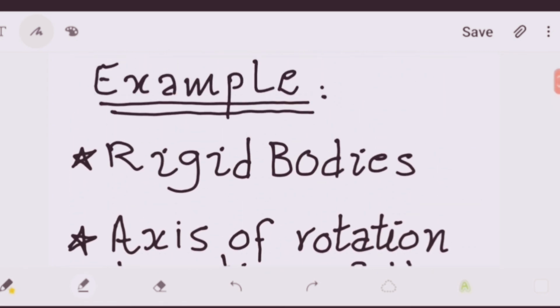Rigid bodies. The torque is produced only in rigid bodies, or the rigid bodies can turn due to the action of the force. All of you know a body is composed of a large number of small particles. If the distance between all pairs of particles of the body does not change by applying the force, then it is called a rigid body.